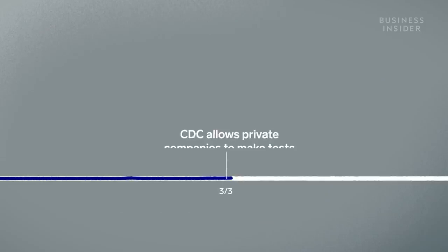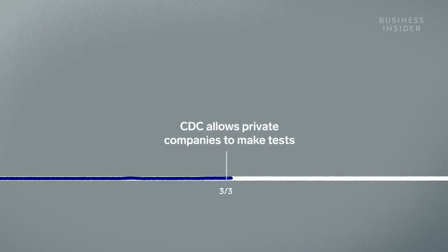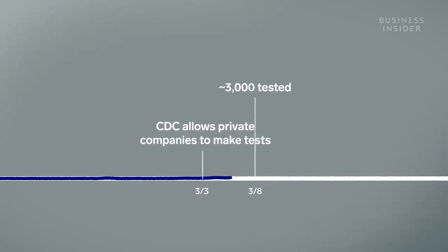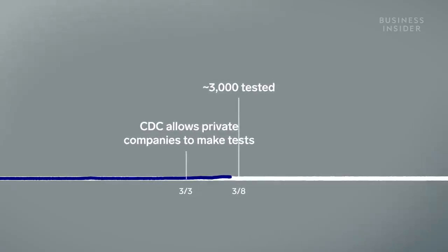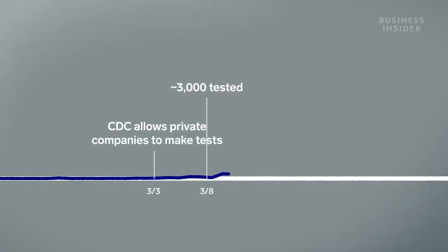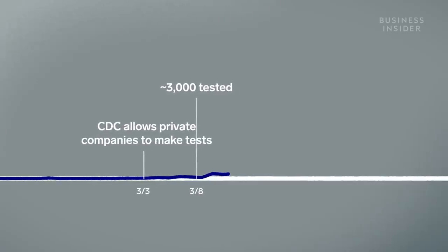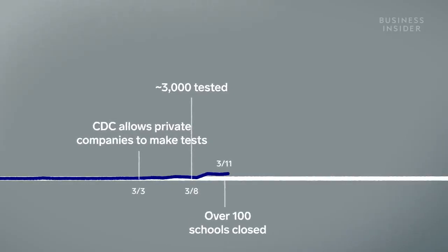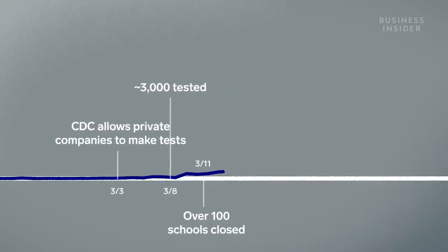Testing only ramped up in early March when the CDC started to allow private companies to develop their own tests. But for a while, tests were only available for people who had traveled from China or had a fever severe enough to be hospitalized. And the lack of contact tracing, quarantine, or physical distancing measures exacerbated the spread. By March 11th, over 100 colleges had canceled in-person classes. But major social distancing steps didn't take place until mid to late March.